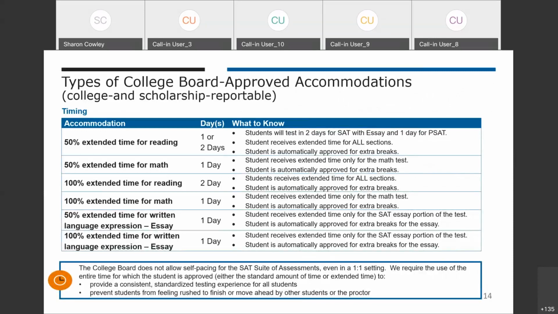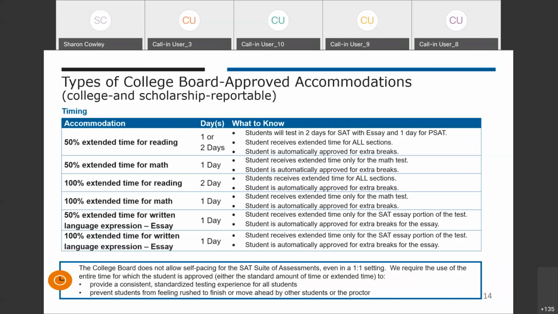With time accommodations, there are multiple variations. The first is extended time, which gives the student more testing time. It can either be for the entire test, which you'll see written as reading, or for a specific section of the test, such as math or writing. For students who took the PSAT 10 last year as a 10th grader, now that they're in 11th grade and will be taking the SAT, you should review their accommodations requests to see if a writing accommodation needs to be included with the addition of the essay.